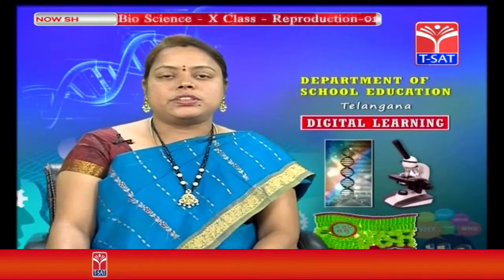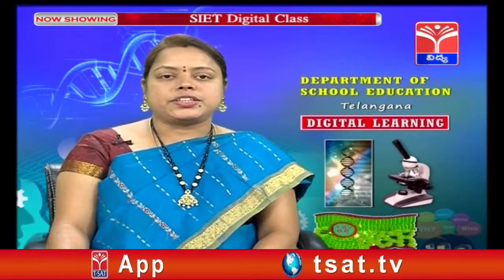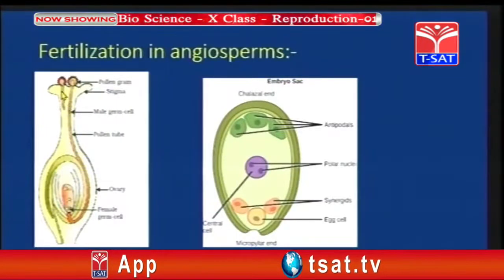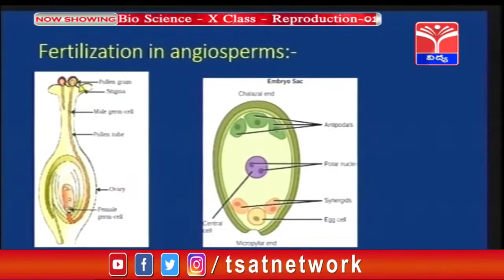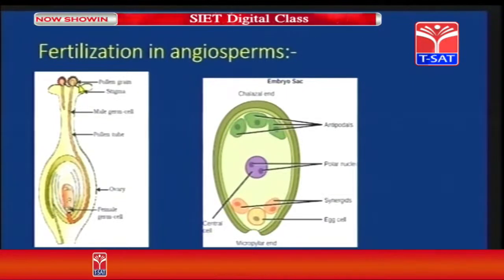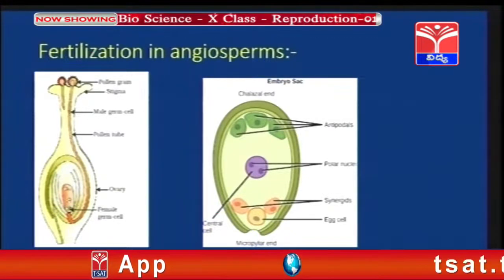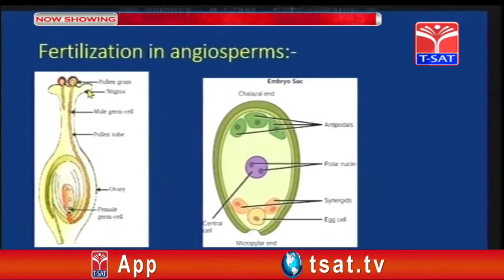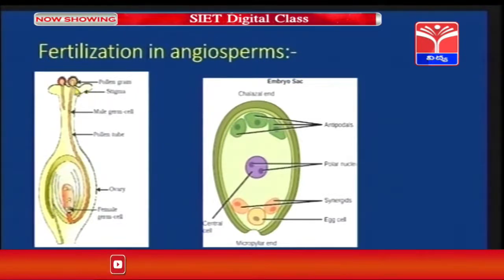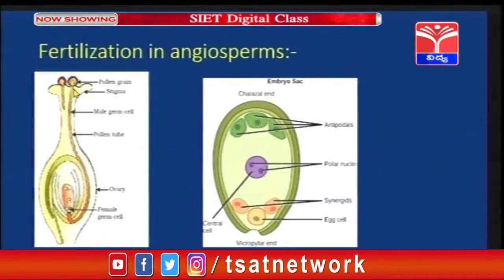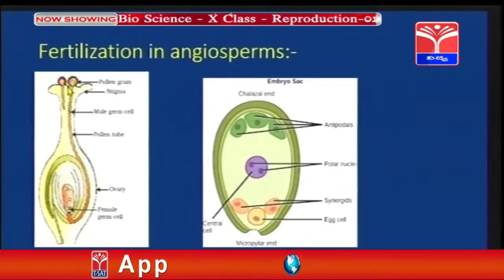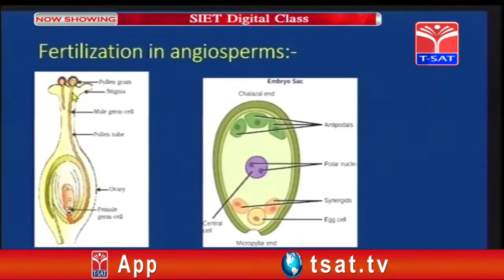Now, let us know the fertilization in angiosperms. Children, in this image, I will tell you how the pollen grain will move towards the embryo sac. The stigma part of the carpel contains a lot of sticky substances. That is, the stigma secretes sticky substances which have a lot of sugars. As a result, the pollen grain reaches the stigma and attaches itself to the stigma. Over the stigma, a few chemicals are released. As a result, the pollen grain will break at its tip and develop a pollen tube.